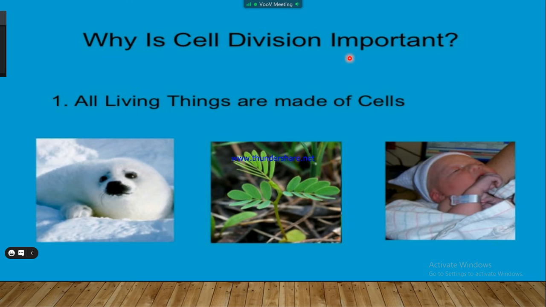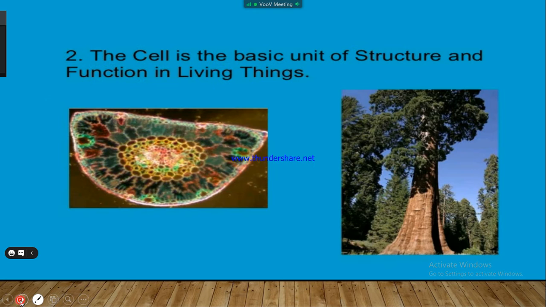Why is cell division important? So first of all, all living things are made up of cells. So if the cells can't divide, then we can't grow. How do we grow? Due to the division of cells. When cells divide, the more the number of cells, the more the size increases. The second one is the cell. Why the cell? Because the cell is the basic unit of structure and function. Because without cells we are nothing.